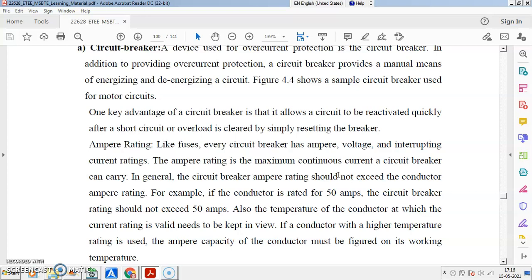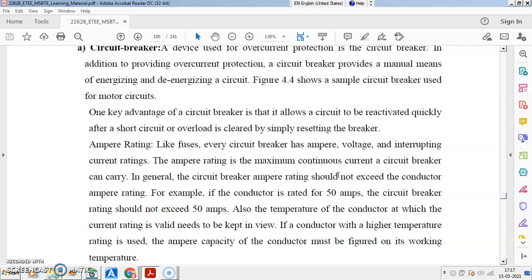So maximum ampere rating is the maximum continuous current that a circuit breaker can carry. In general, when the circuit breaker carries this current, there is no problem with the circuit breaker. Now in a circuit breaker, what is important? The contacts of the circuit breaker poles. They are the heart of the circuit breaker. Whenever circuit breakers are closed, they are closed under high pressure.